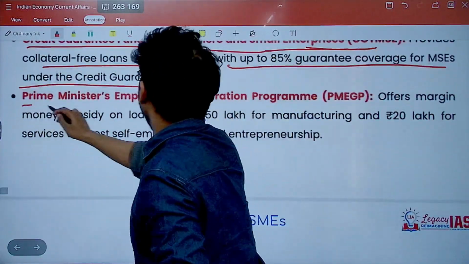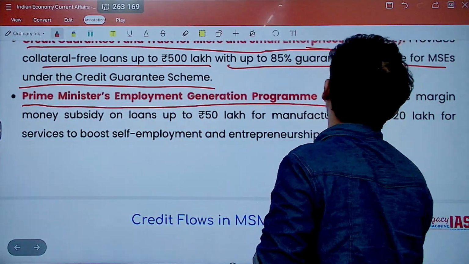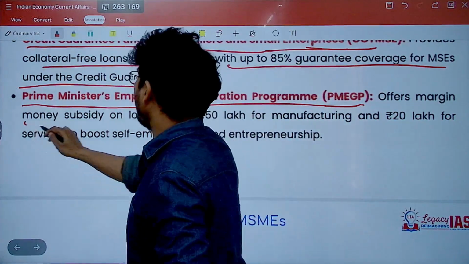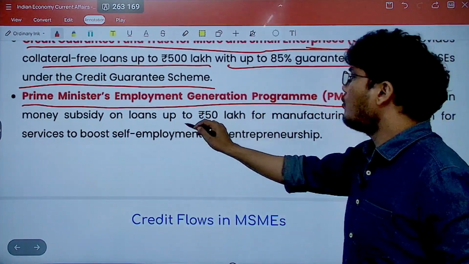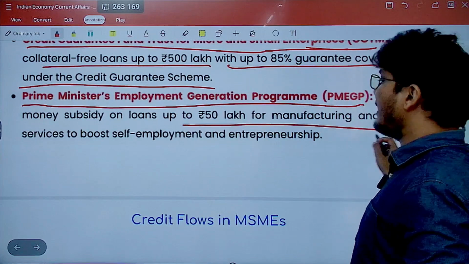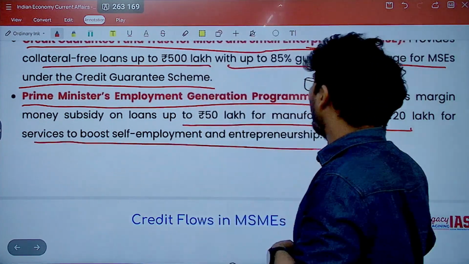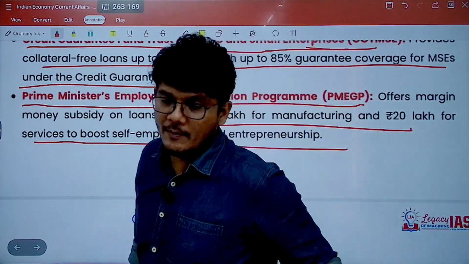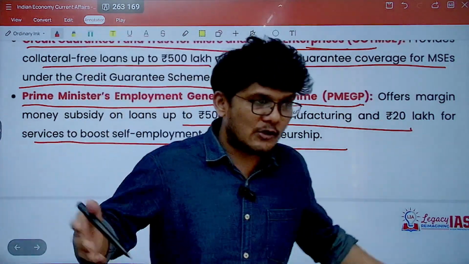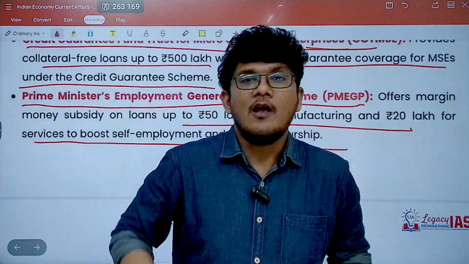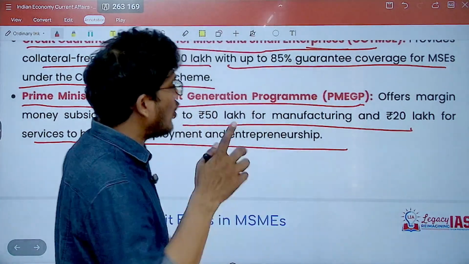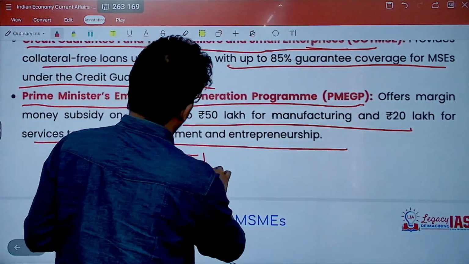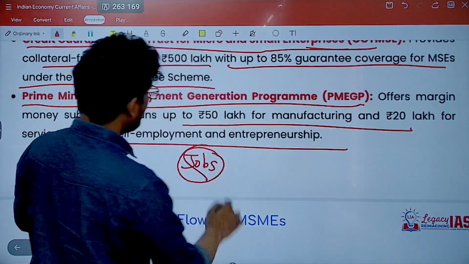Then you have the Prime Minister's Employment Generation Program, which offers a monetary subsidy on loans up to 50 lakh for manufacturing and 20 lakhs for services to boost self-employment and entrepreneurship. So this is to facilitate people to start more and more MSMEs for self-employment, and it is also going to generate a huge number of jobs, right?